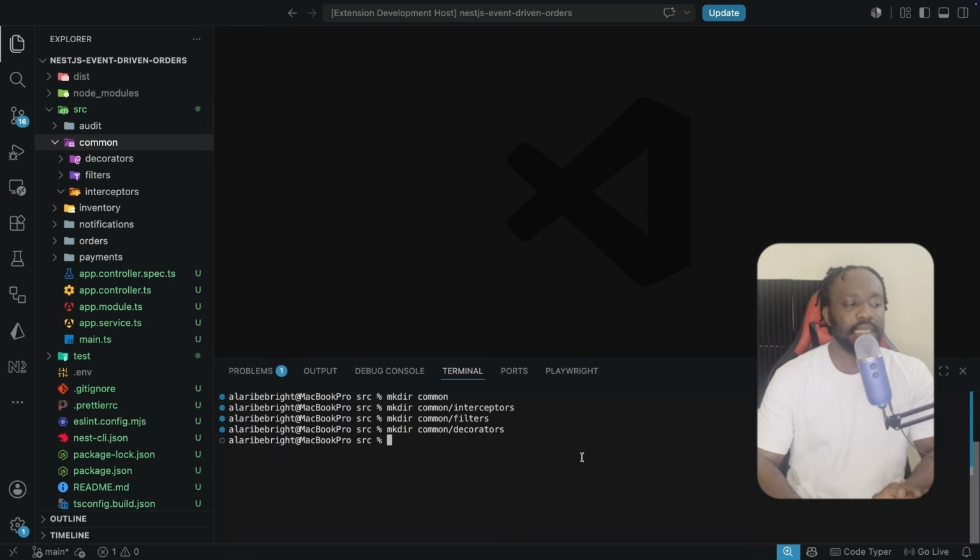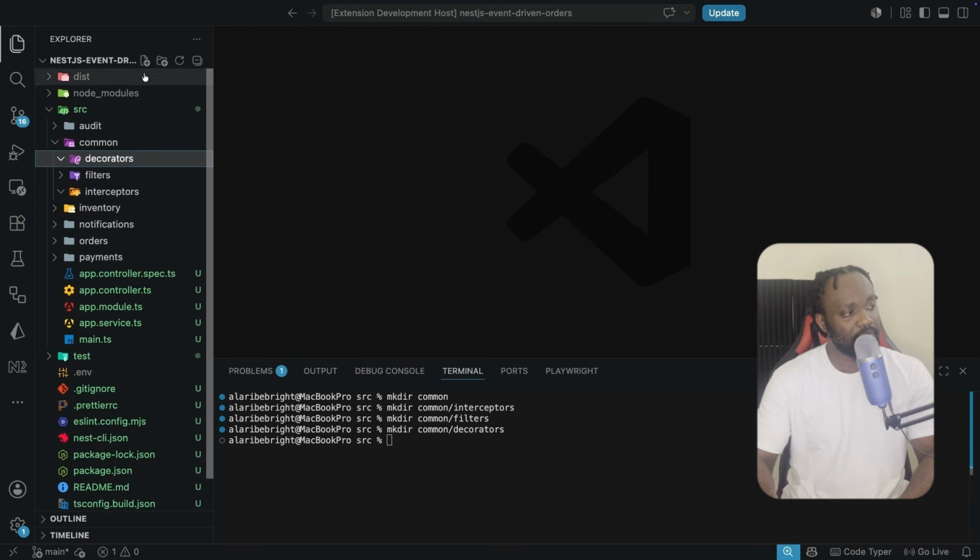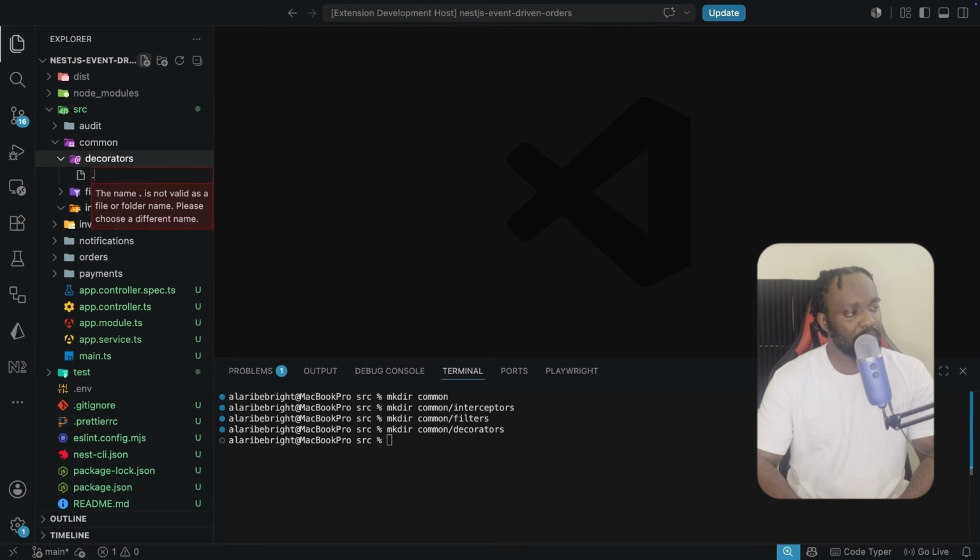Now inside each and every one of these folders that we created, I'm going to be creating a .gitkeep file, because Git doesn't go on to track empty folders. So I'm just going to be creating a .gitkeep file here. This doesn't have any effect on our code. This is just so that Git can go on to track this. So this is the file, sorry, not folder.